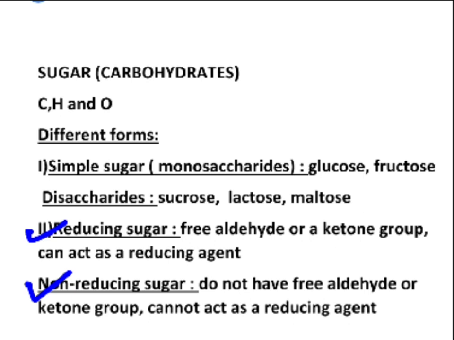That means it can act as a reducing agent. When I say it can act as a reducing agent, that means it can donate electrons to other molecules, which would probably change the color, taste or odor of that other molecule.